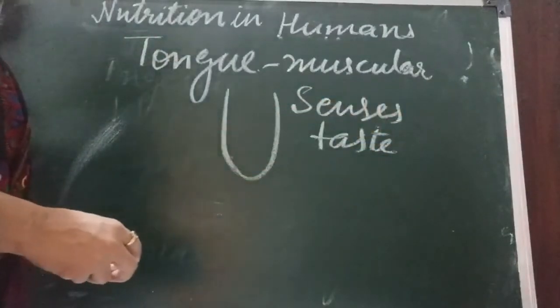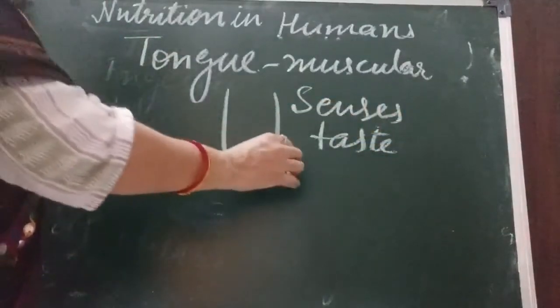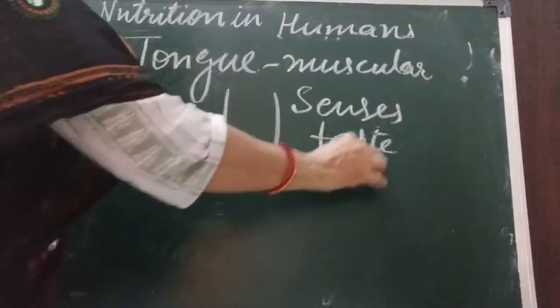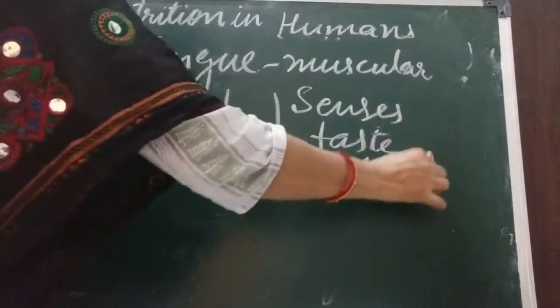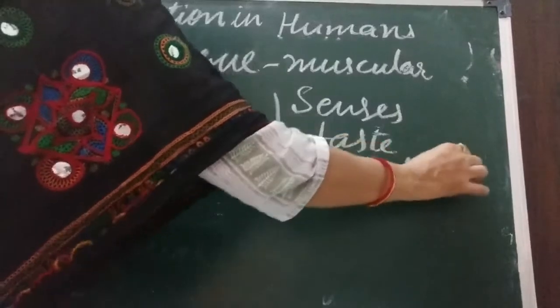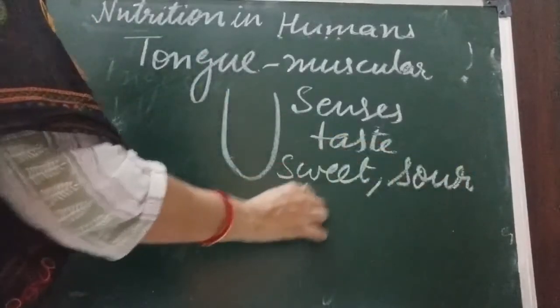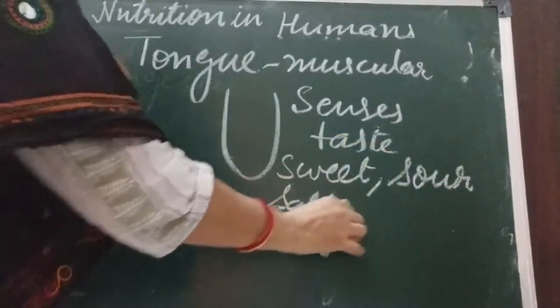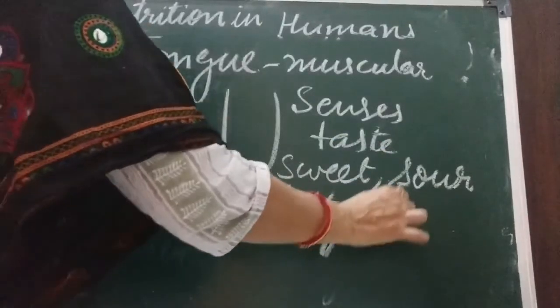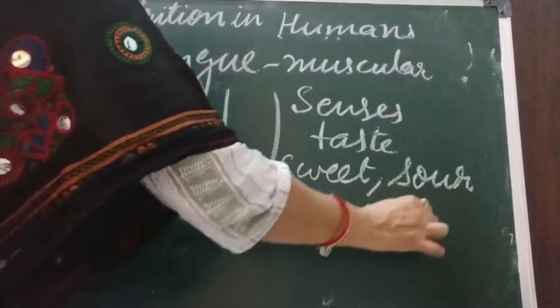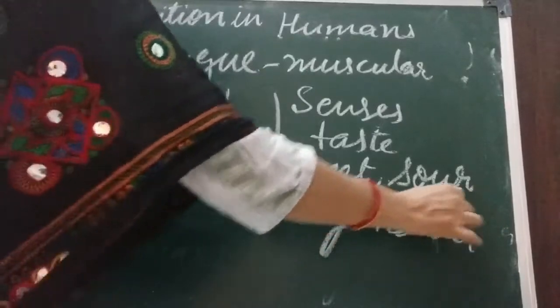What are those 4 types of taste? Sweet, sour, salty, and bitter taste.